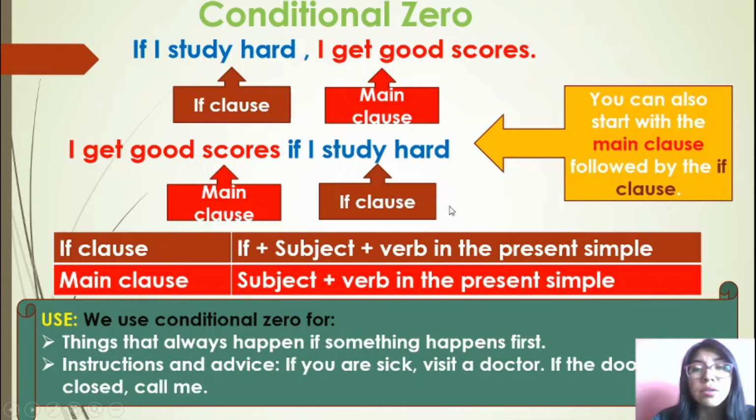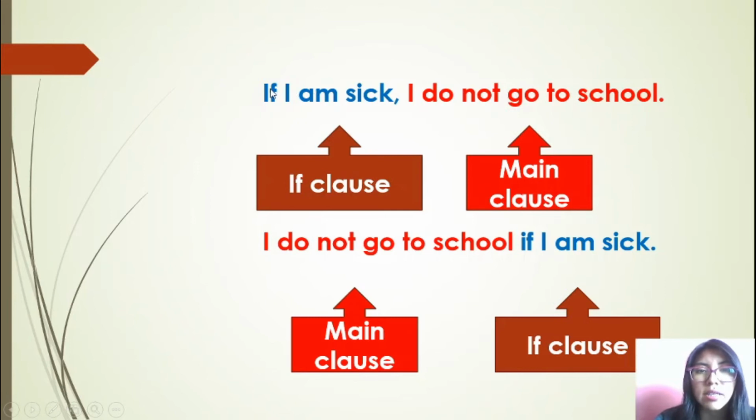The only thing that you have to remember is in conditional zero, you are going to use the verb in simple form, okay? Always. In this case, if I am sick, am is the present form of the verb to be. Do not go. That is the negative form in present simple, okay?